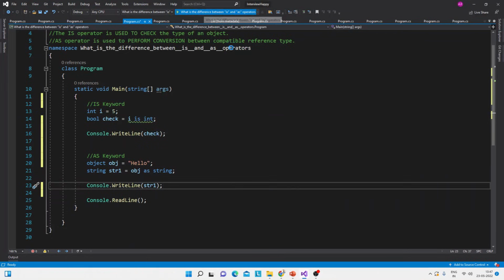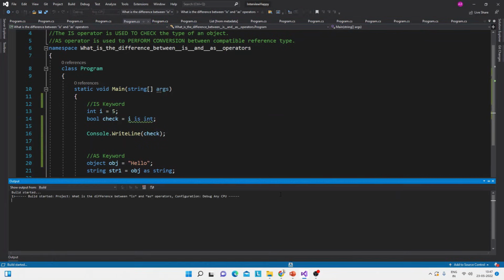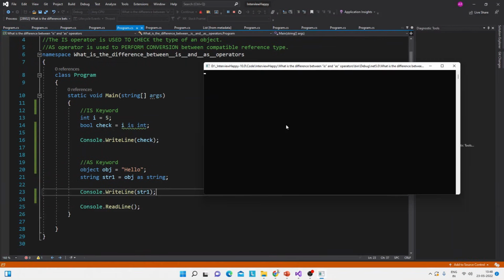Let's see. In the output screen we have the expected output, true and hello. So this is the answer to this question. I hope you understand it. If you have any doubts about this question, then please write in the comment section and I will try to answer as soon as possible.